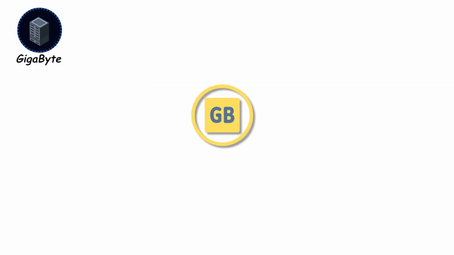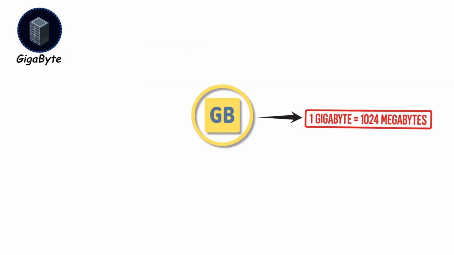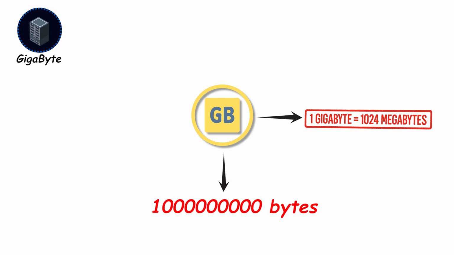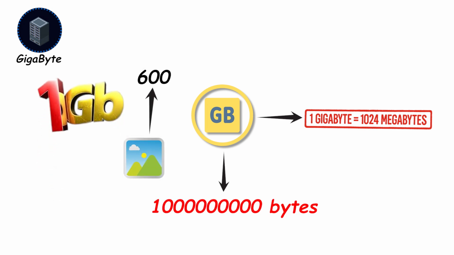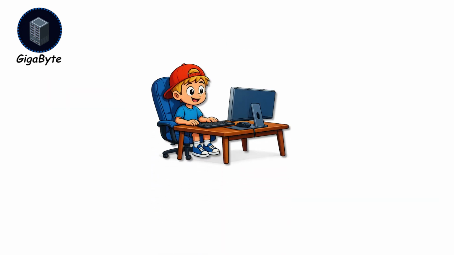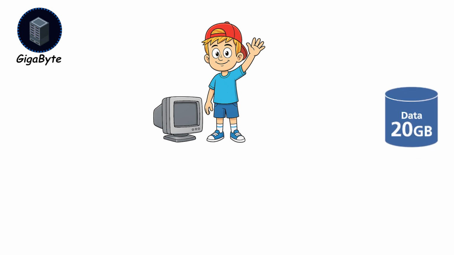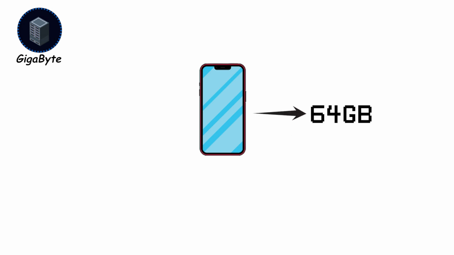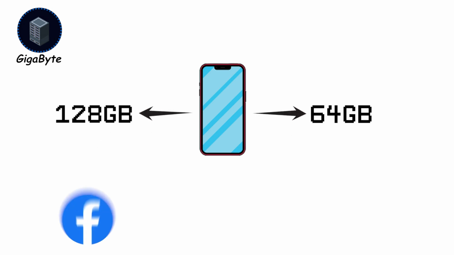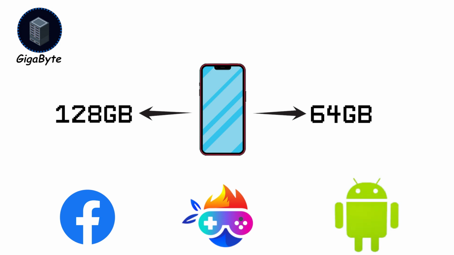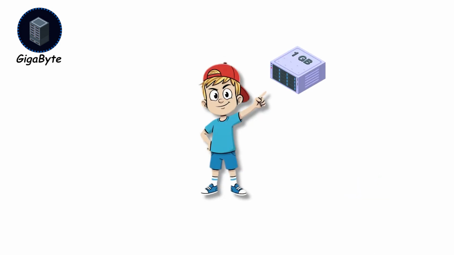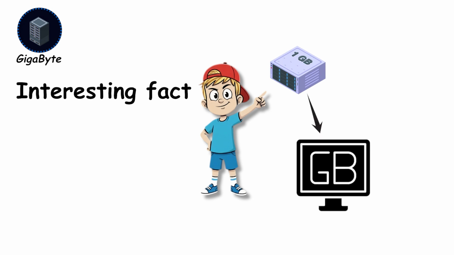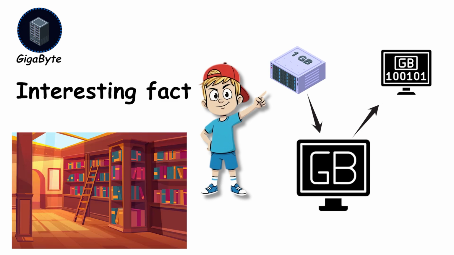Gigabyte, GB. This equals 1024 megabytes, about 1 billion bytes in total. With 1 gigabyte, you're looking at roughly 600 photographs, 230 songs, or 1 2-hour high-definition film. Early 2000s technology, 20 gigabytes was considered absolutely huge. Today's smartphones typically start at 64 or 128 gigabytes. Applications, video games, operating systems, they're all measured in gigabytes now. Interesting fact, 1 gigabyte of plain text, that could contain about 1,000 complete novels, an entire library fitting in your pocket.